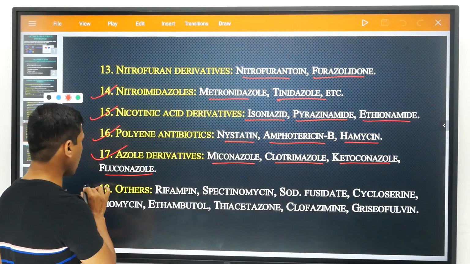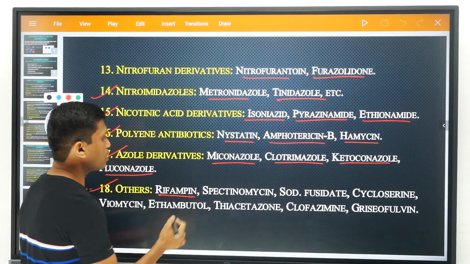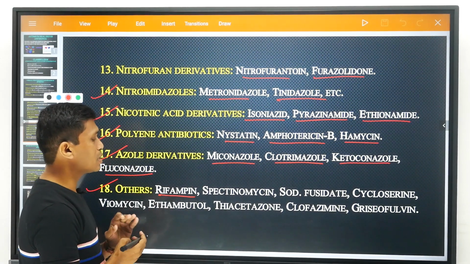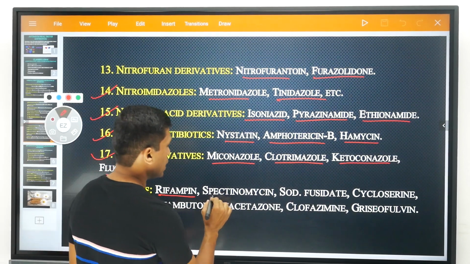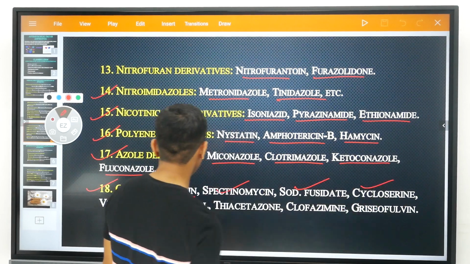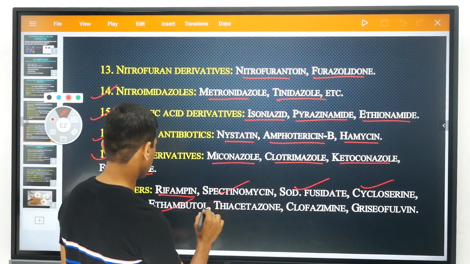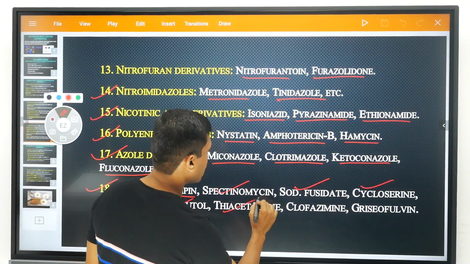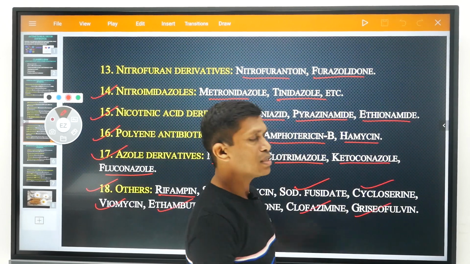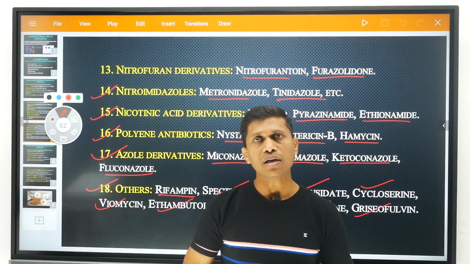Another type is the other antibiotics, like rifampin, which is part of the antitubercular drugs, included in the DOTS system. Then spectinomycin, sodium fusidate, cycloserine, then viomycin, ethambutol, thiacetazone, then clofazimine and griseofulvin. This is the classification of antibiotics based on the chemical structure.